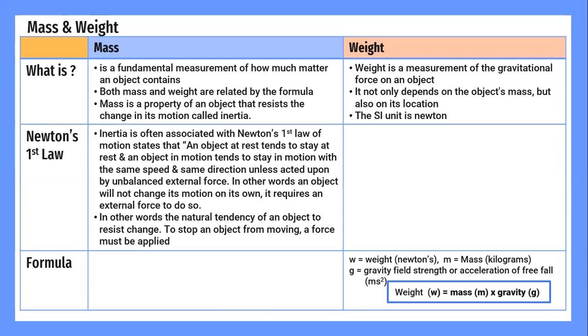So in other words, an object will not change its motion on its own. It requires an external force to do so. In other words, the natural tendency of an object to resist change. To stop an object from moving, a force must be applied.